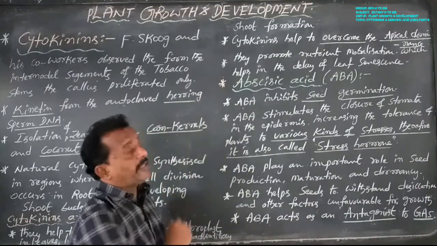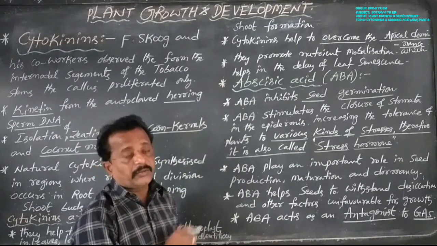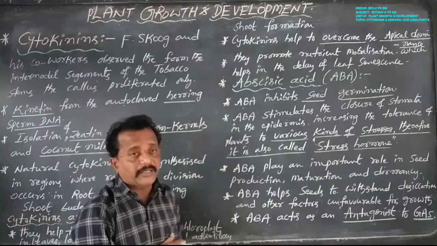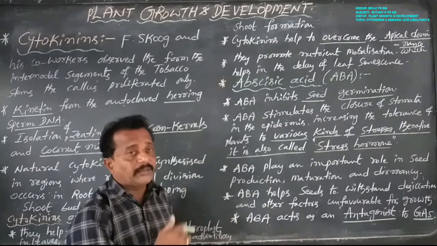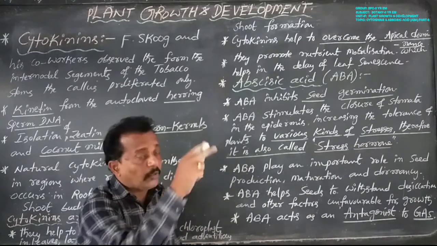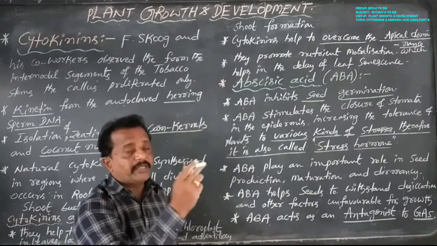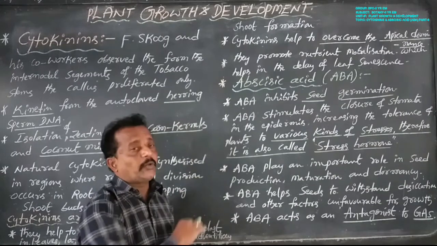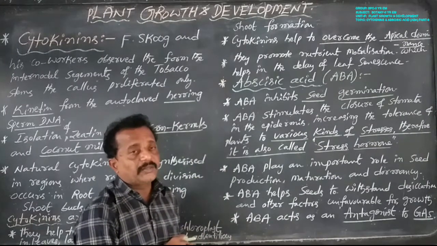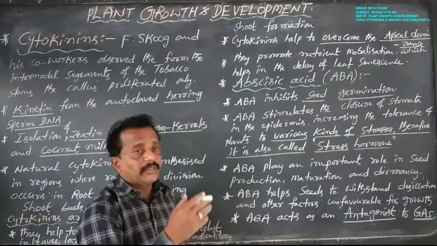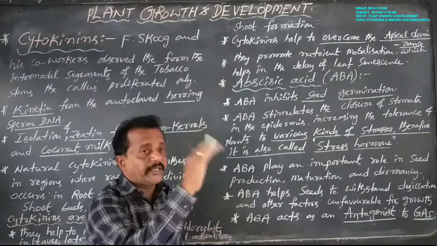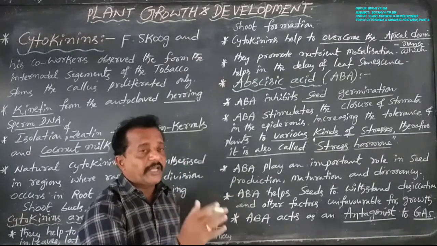That is called apical dominance. So auxins play the main role here. Apical dominance involves auxins, but cytokinins overcome apical dominance by decreasing it.